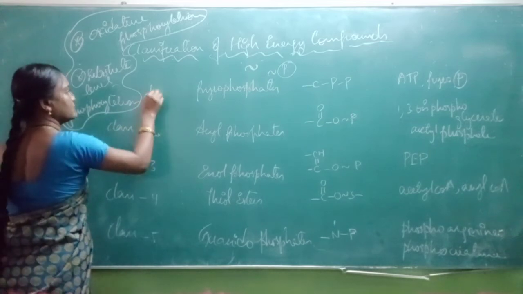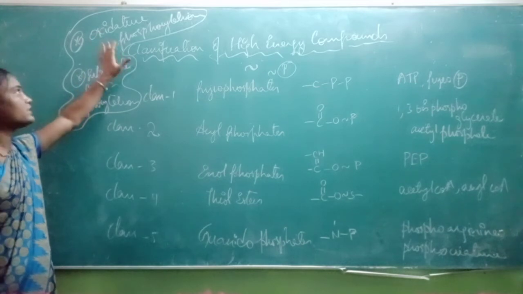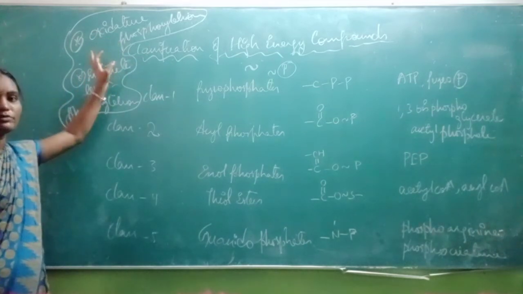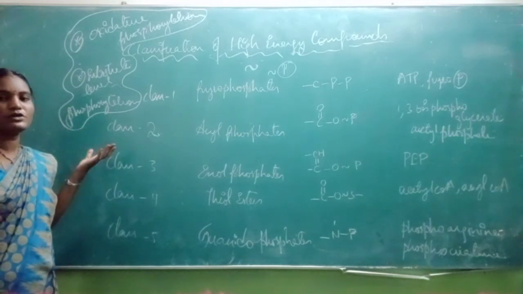Isn't it? So ATP molecules are synthesized in these 2 ways, oxidative phosphorylation in aerobic organisms and substrate level phosphorylation.